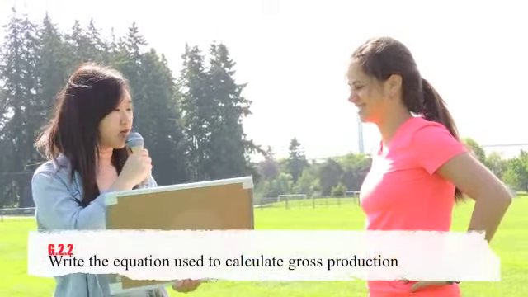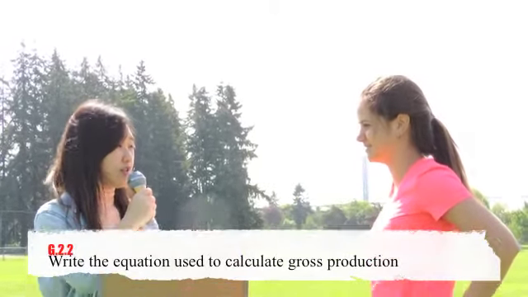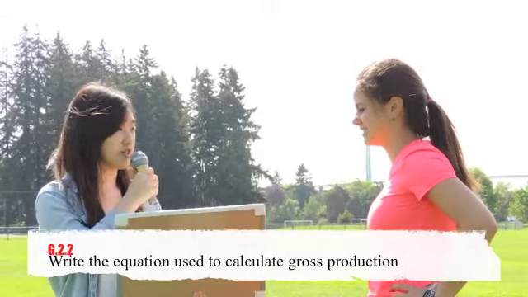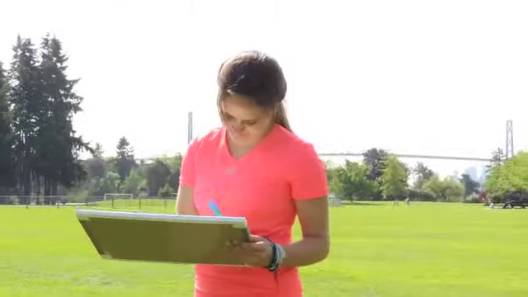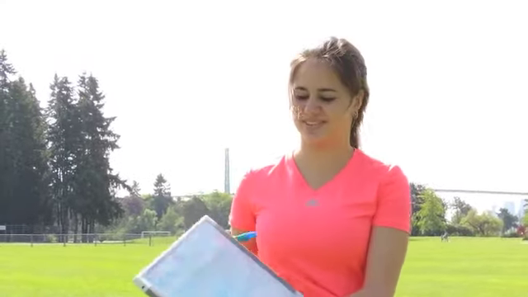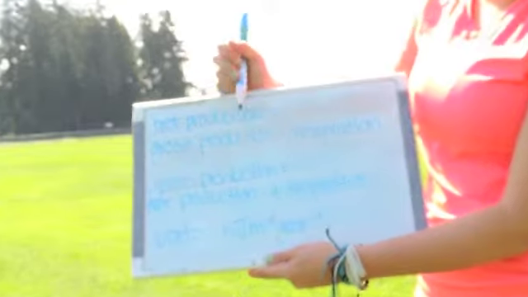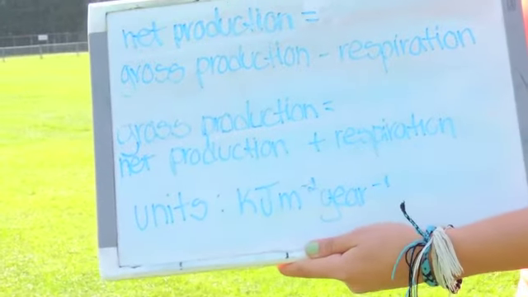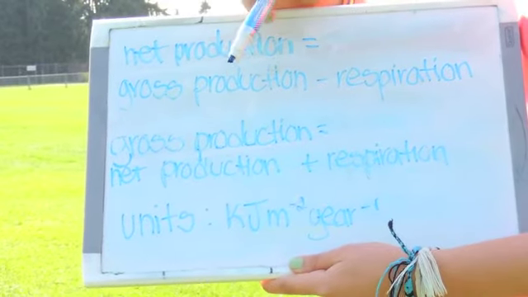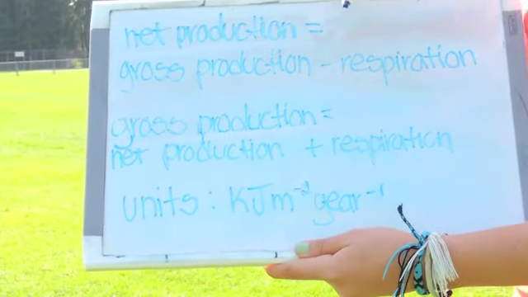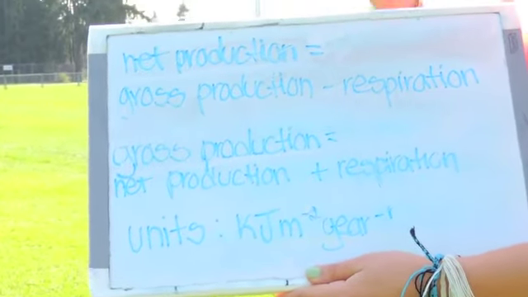Alright, so Gabby was the second person to arrive. Gabby, your question is, write the equation used to calculate gross production. Okay, so this is what I got. Net production equals gross production minus respiration. Gross production equals net production plus respiration. And the units are kilojoules per meter squared per year.